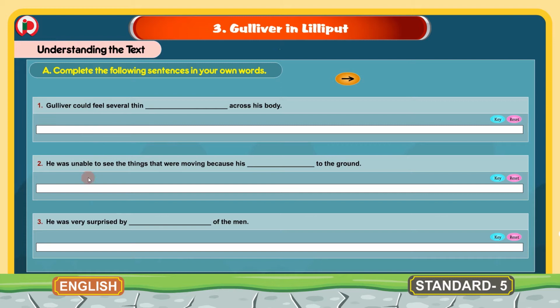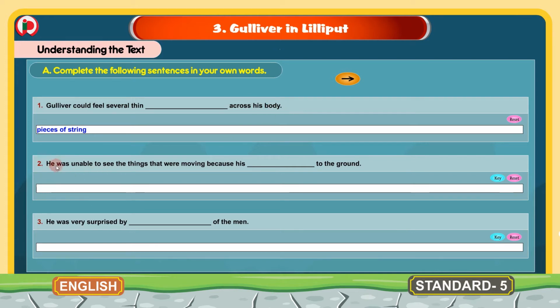Children, here we have 3 incomplete sentences and we have to fill in the blank with the correct words. The first one is, Gulliver could feel several thin dash across his body. So the correct words to fill in this blank are pieces of string. Gulliver could feel several thin pieces of string across his body.